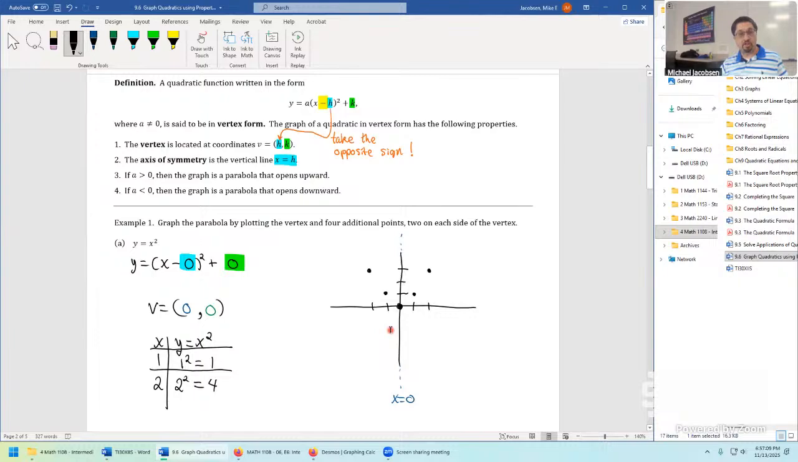So we have 4 additional points, 2 on each side of the vertex. Last thing to do is a by hand sketch of this parabola. That was a terrible start. Let me try again. It should be kind of curvy down at the bottom and start growing fast.